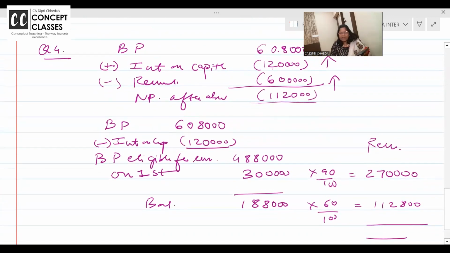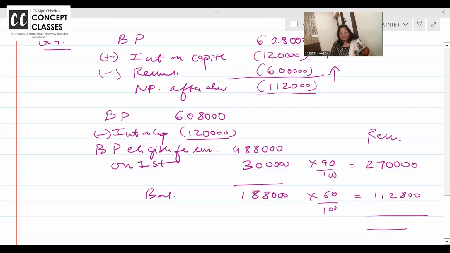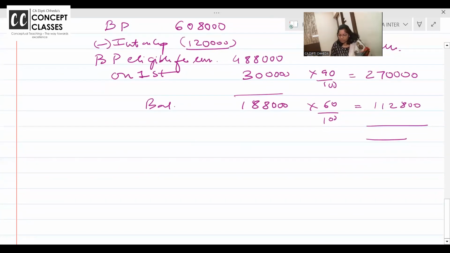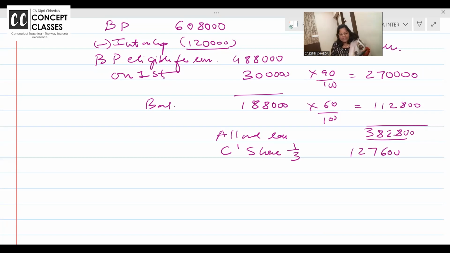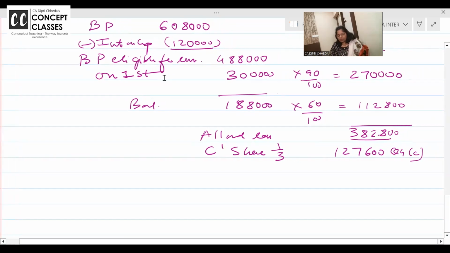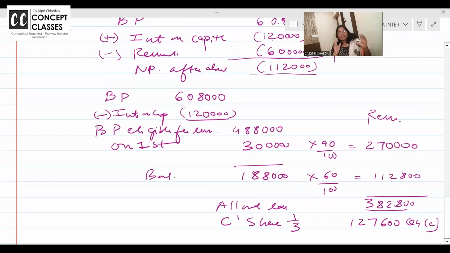Ma'am, but they have paid remuneration 6 lakh. Galat hai. What is allowed as per the Income Tax Act? Allowed remuneration is 3,82,800. इसमें C का शेयर कितना है डियर स्टूडेंट्स? 1/3. किसने बोला? Equal ratio, 1,27,600. Question number 4, C bit is your answer. Over and out. Is this detailed analysis helpful or not?